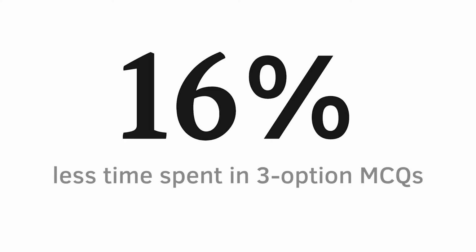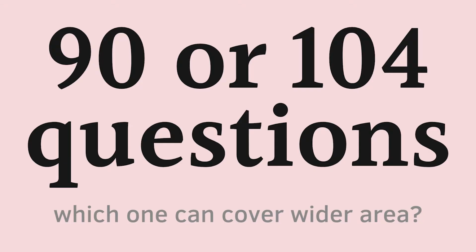The difference was the response time. The 3-option group spent 16% less time. It reduces testing time, so it allows us to add more questions into the test. 104 questions instead of 90 questions in this example. Why is this so important? If you can use more questions in the same amount of testing time, the sampling would be wider. Then the structure that you cover gets bigger. It means you can create more valid tests without increasing testing time.